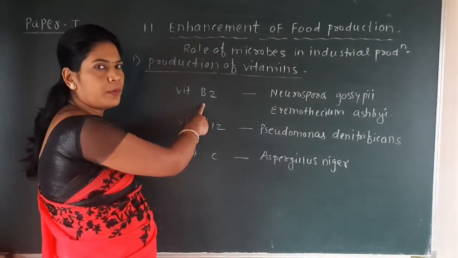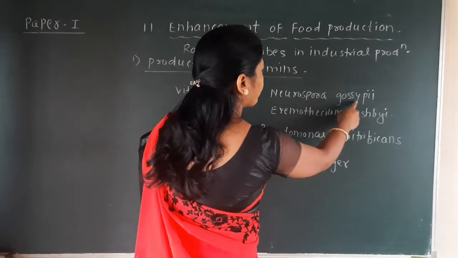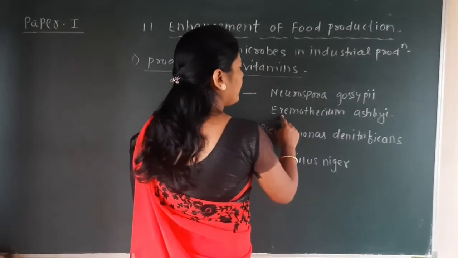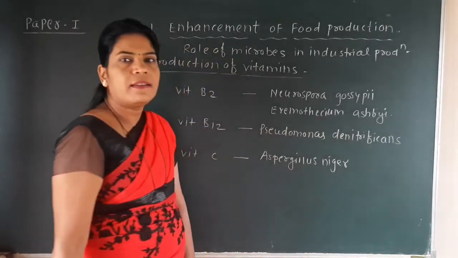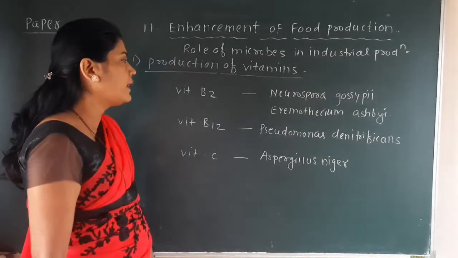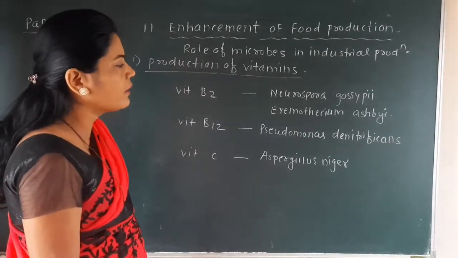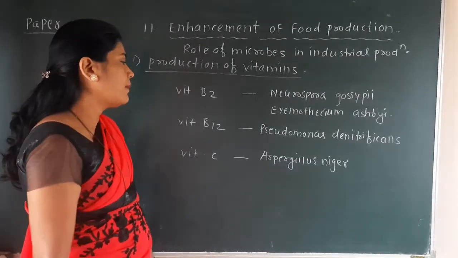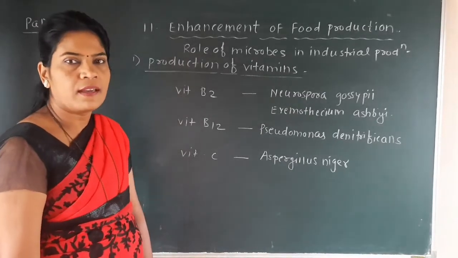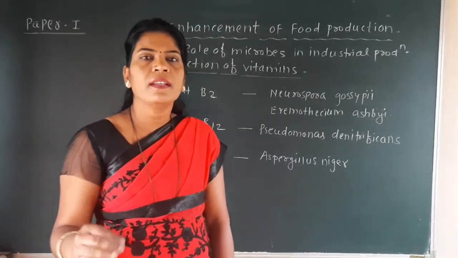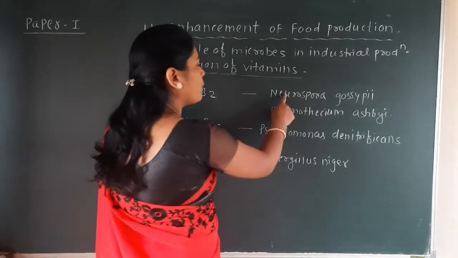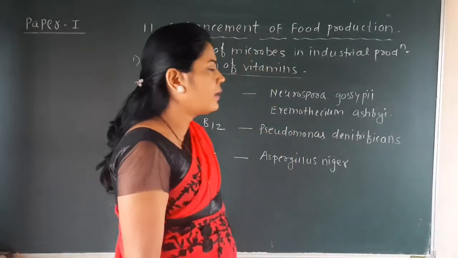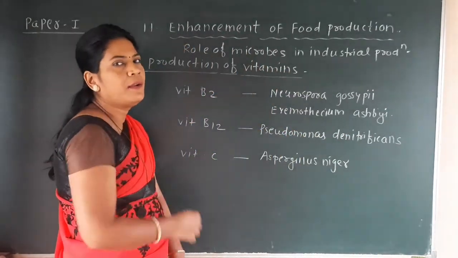Vitamin B2 is produced by the microbe Neurospora Gossypii. Neurospora is the genus, Gossypii is the species name. Then Eremothecium Ashby is the name of the microbe which produces vitamin B2. Then the organism Pseudomonas denitrificans produces vitamin B12, while vitamin C is produced by Aspergillus niger. You should know that Aspergillus is a fungi, Neurospora is also a fungi, Eremothecium is also a fungi, while Pseudomonas denitrificans is the name of a bacteria.